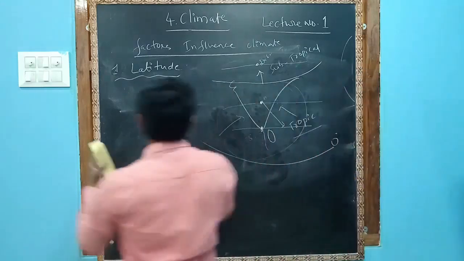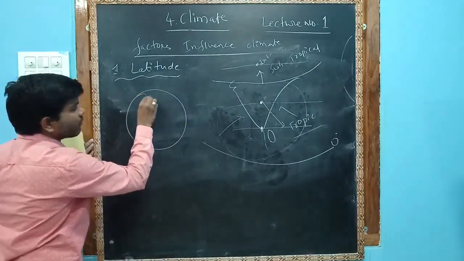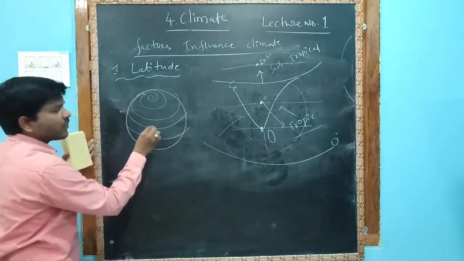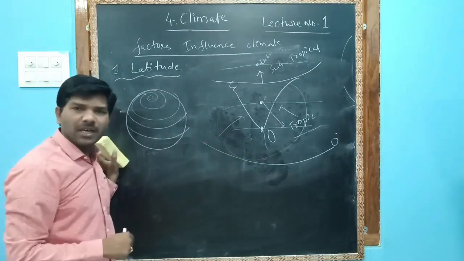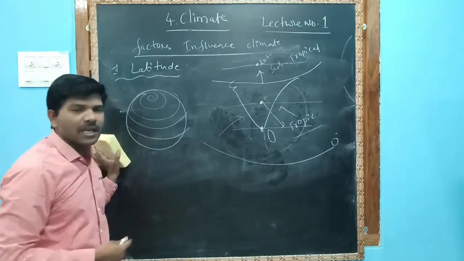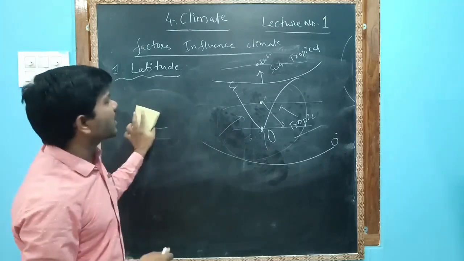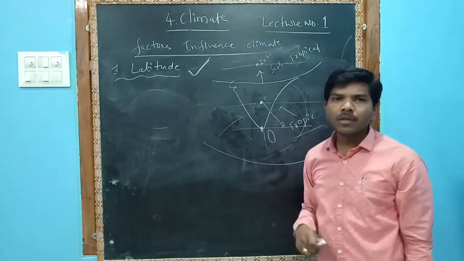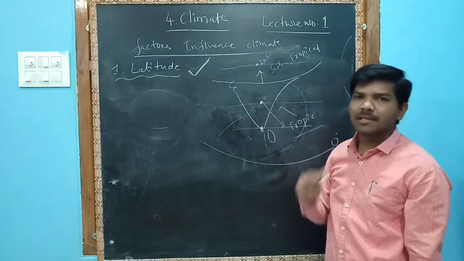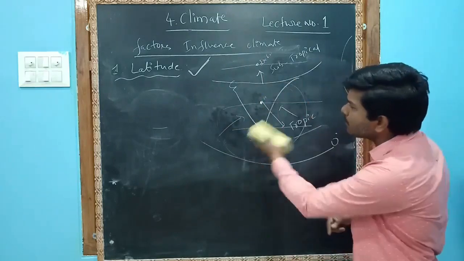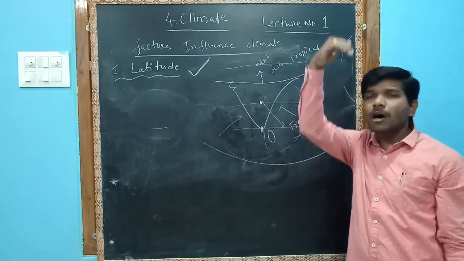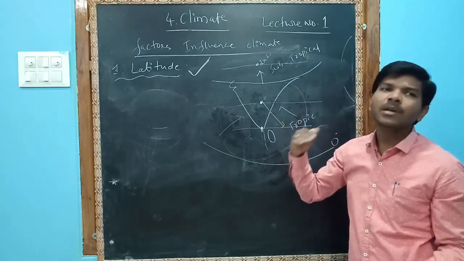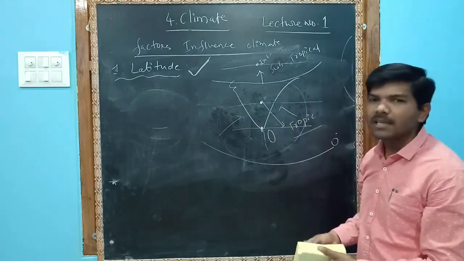We can say that whenever we move from one latitude to another latitude, there will definitely be a change in temperature. So you have to understand that latitude influences the climate. We proved that whenever we move north or south of the equator, temperature decreases. So each and every latitude has a different temperature.